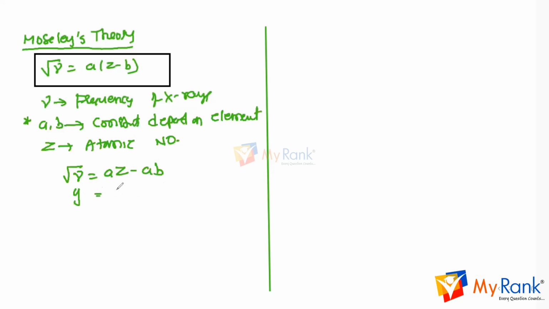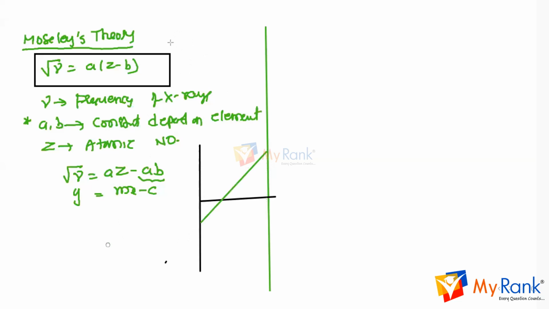This is of the form y equals mx plus c, here with a minus c. If you plot the graph, a positive slope is there. The intercept is minus ab. So therefore, the graph looks like this.